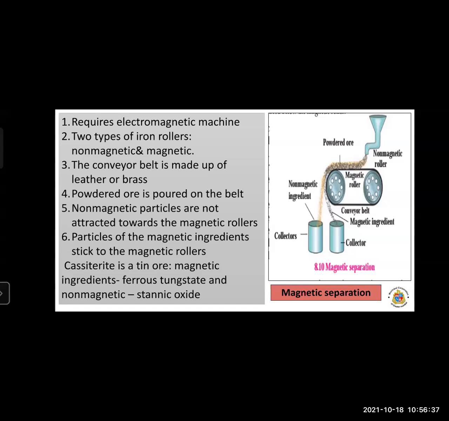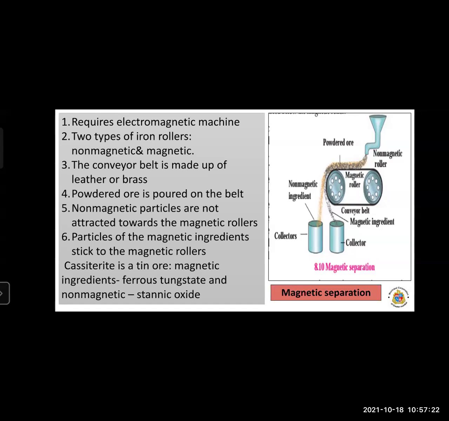Okay. Now there is a conveyor belt, which is continuously moving around these iron rollers. One of the rollers is non-magnetic and another one is magnetic. Now the conveyor belt moving around the non-magnetic roller is made up of leather or brass. Now we pour the ores on the conveyor belt near the non-magnetic roller. Okay. So what will happen?